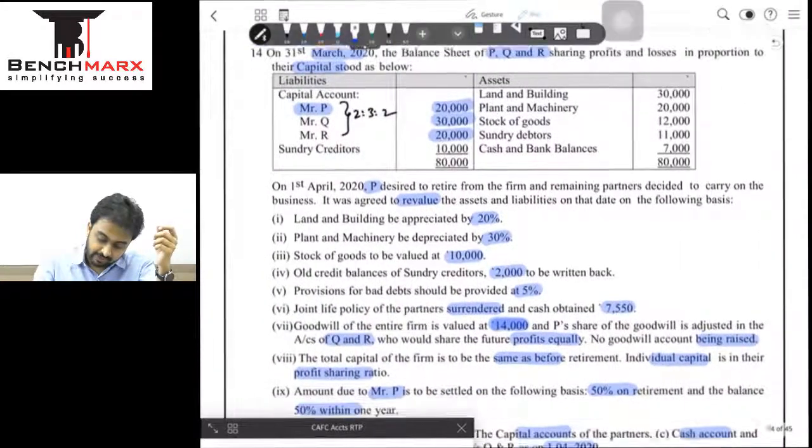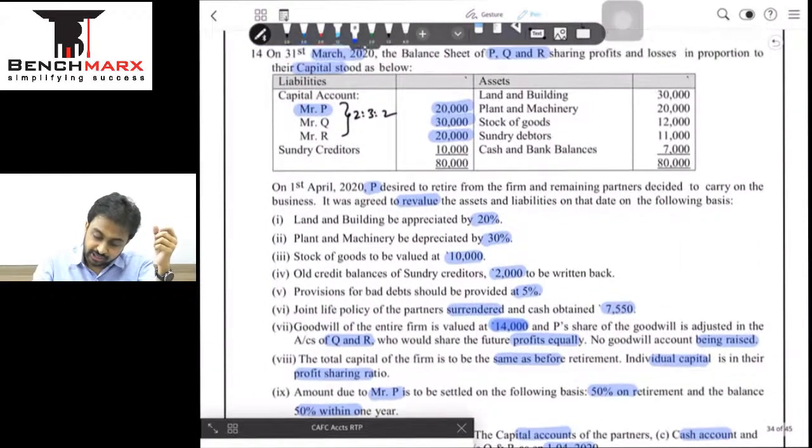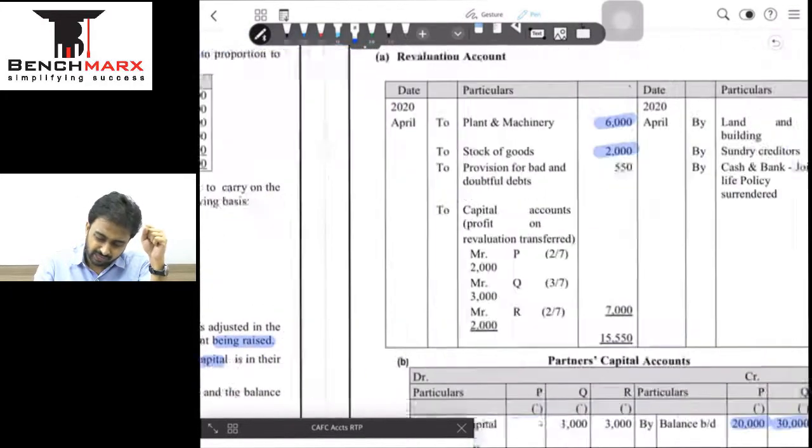ठीक है, then we have bad debts. Where is debtors? Debtors is 11,000. 11,000 के ऊपर 5% appears to be 550 है मेरे ख्याल से 550.